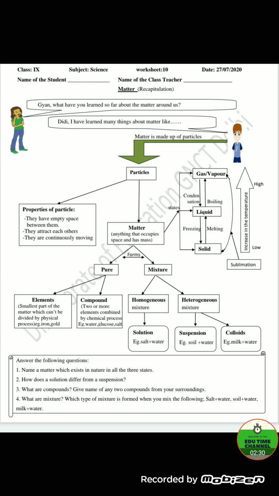Name a matter which exists in nature in all three states. As I told you earlier also, water. Water is a matter which exists in nature in all three states.